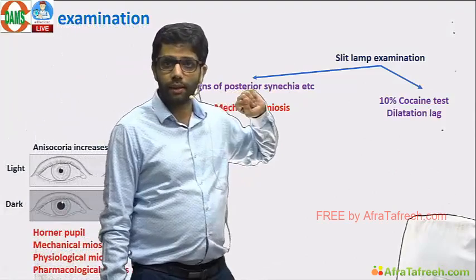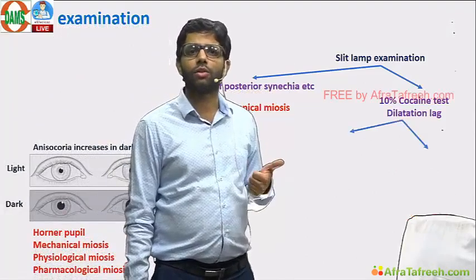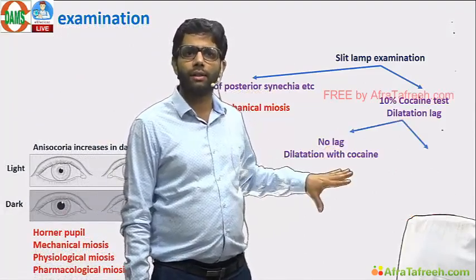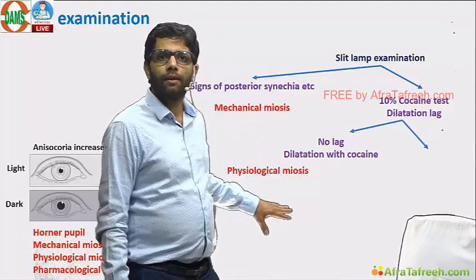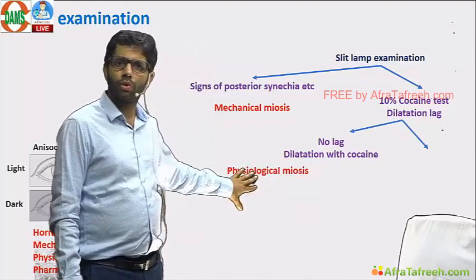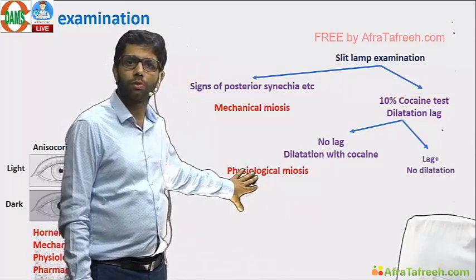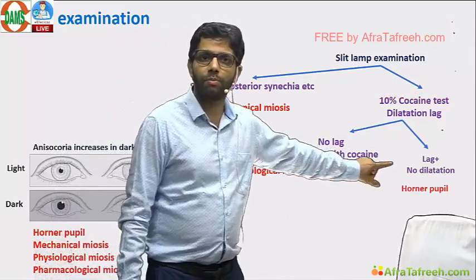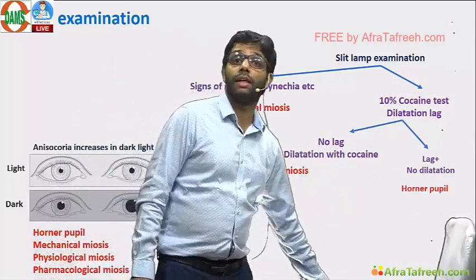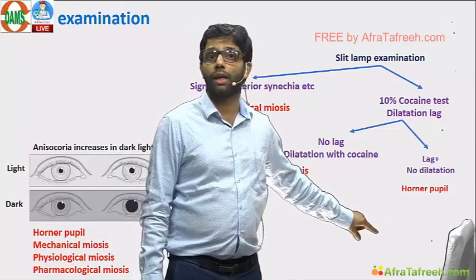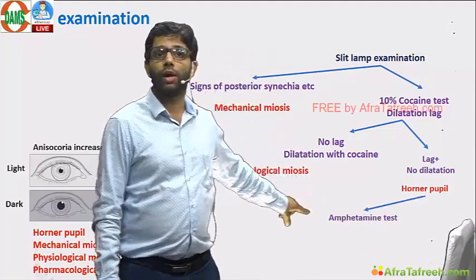Cocaine test, and there is a dilatation lag. Cocaine for Horner syndrome. If in the cocaine test there is no lag and there is dilatation with cocaine, it means it is physiological miosis, because cocaine will not be able to dilate a Horner's pupil. So if there is no dilatation, the patient is Horner's. But it cannot differentiate the central, pre and post ganglionic. To differentiate, you have to do amphetamine.